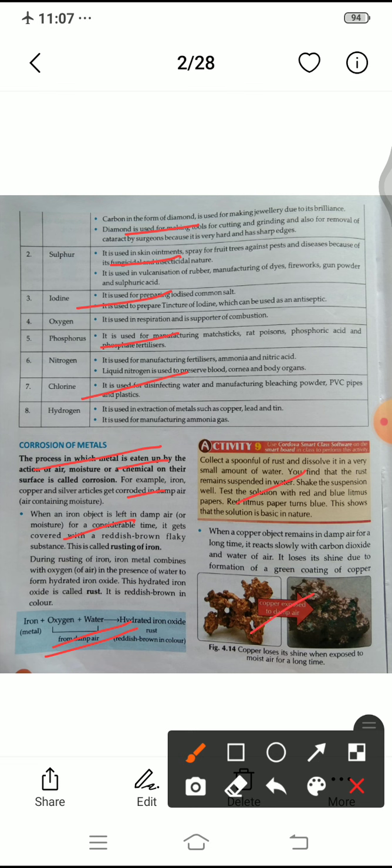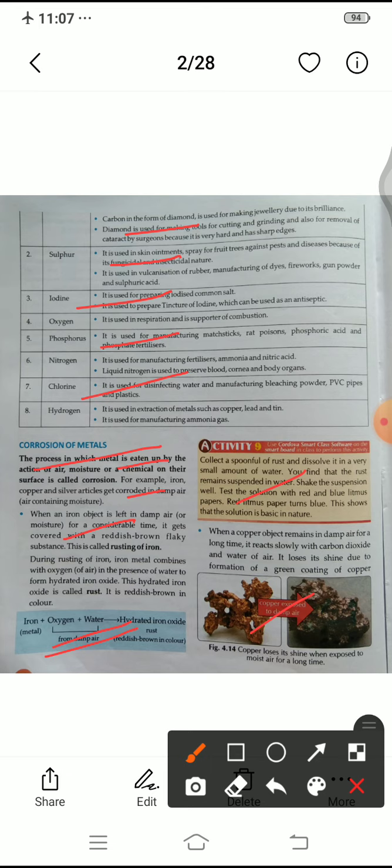Okay. Now the next metal, as an example, is copper. Copper loses its shine when exposed to moist air for a long time. When you expose copper to the atmospheric air, then it also loses its shine, and it gets a greenish color on the outside, that is rusted copper.